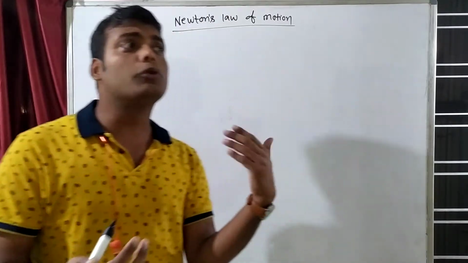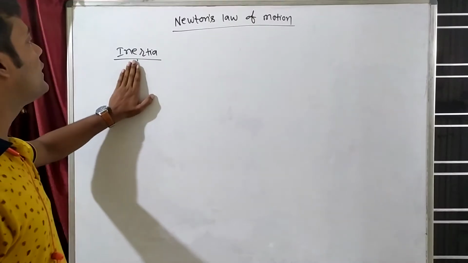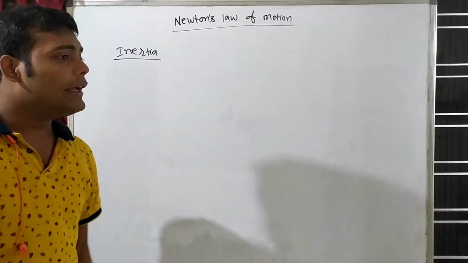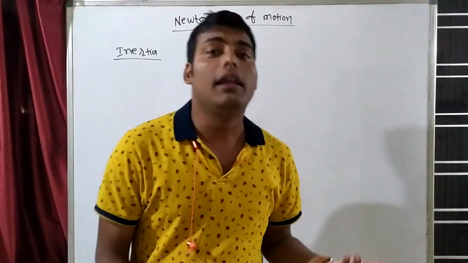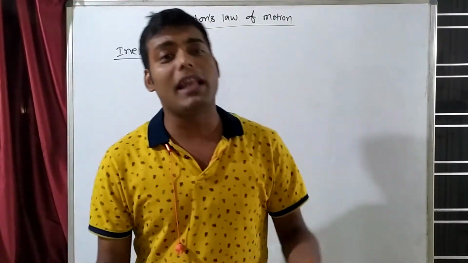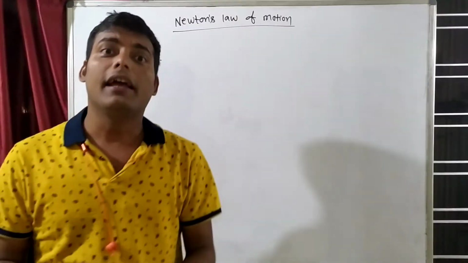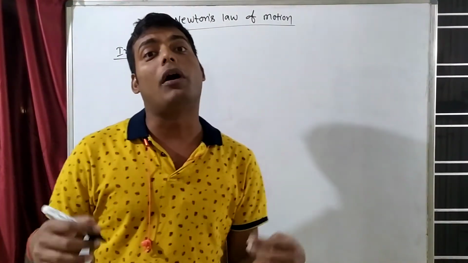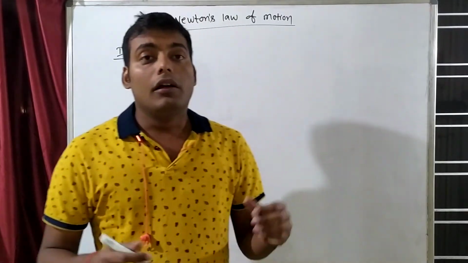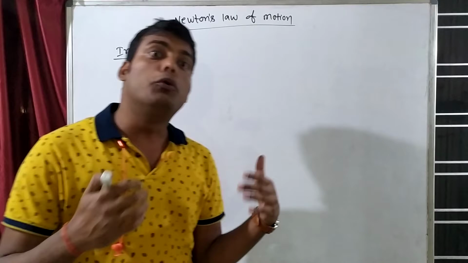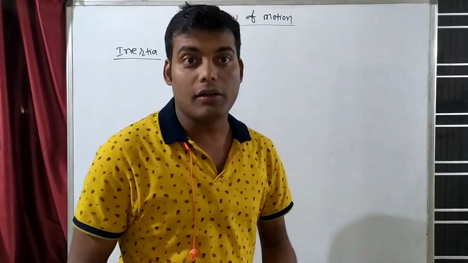Inert means we have nothing to do with others, right? So inertia comes from the term inert. Suppose you are a lazy person, then you want to remain lazy. And if you are an active person, you want to do work, right?